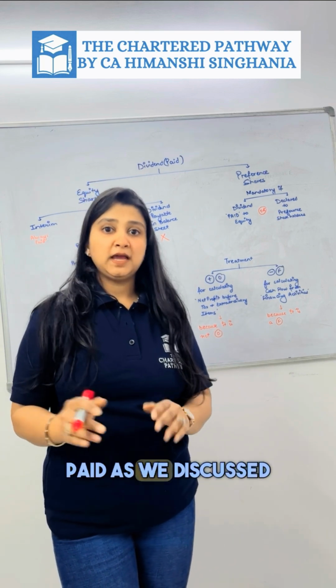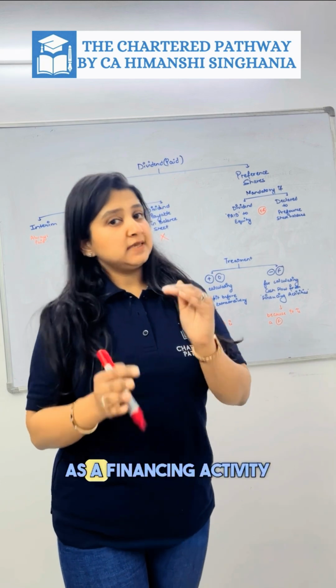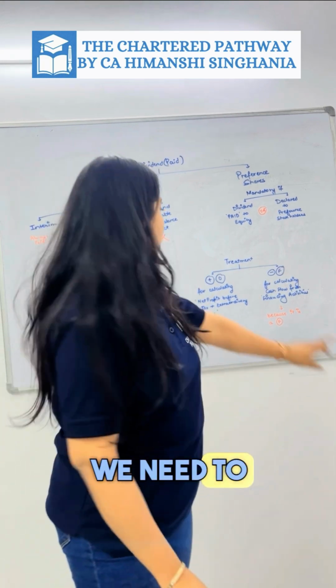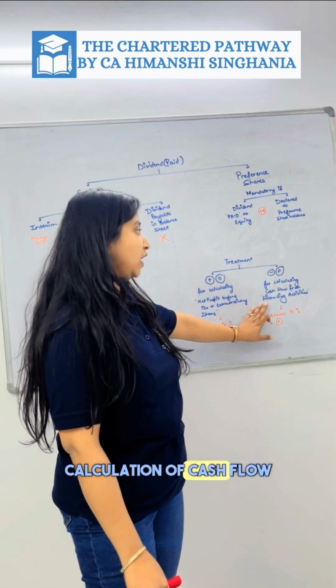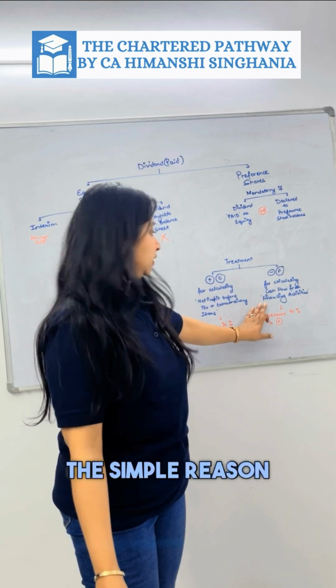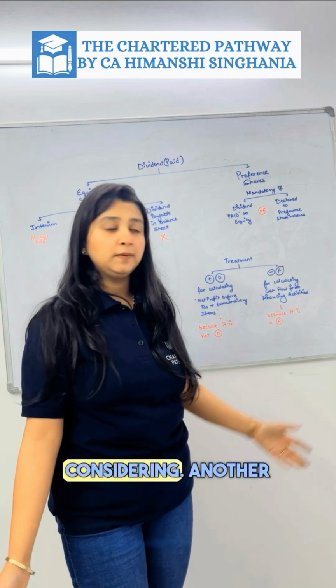Coming to the treatment of dividend in cash flow statement. Dividend paid, as we discussed in the previous reel, is always a financing activity. As a financing activity, we need to deduct the dividend in financing activity for the calculation of cash flow from financing activities. The simple reason behind it, it is a financing activity, that is why we are considering.